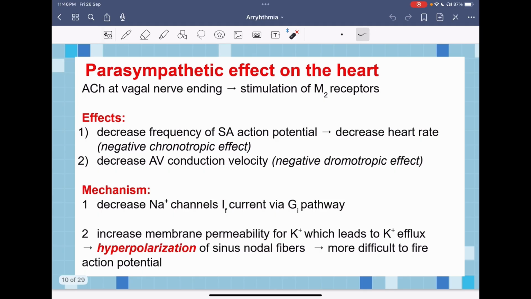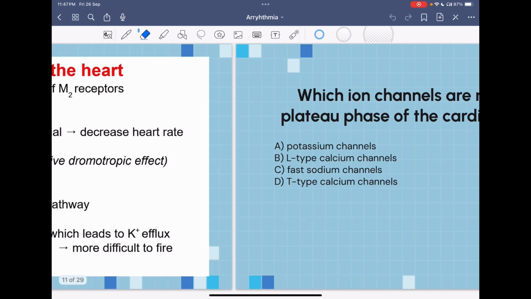Parasympathetic stimulation has the opposite effect, because it decreases the activity of sodium funny current channels and at the same time increases the membrane permeability to potassium. Once the permeability to potassium increases, more potassium flows out, leading to hyperpolarization, so it will be more difficult to fire an action potential. This decreases the heart rate and at the same time decreases the AV conduction. So that's it for the conductive system of the heart.